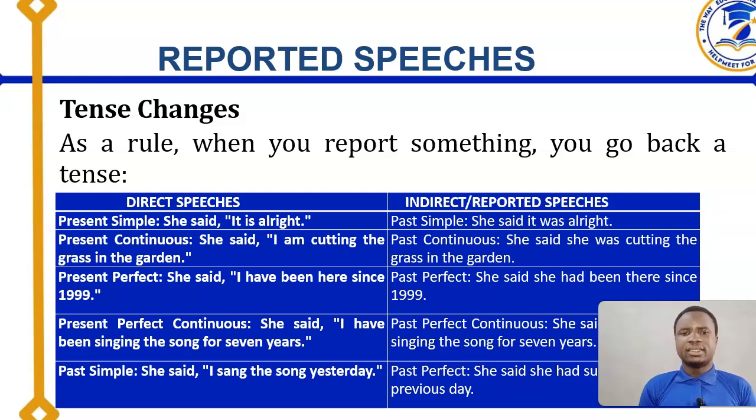So let's look at the example here in present perfect. She said, comma, then the quotation opens: "I have been here since 1999." Full stop, then you close the quotation. I've been here since 1999.